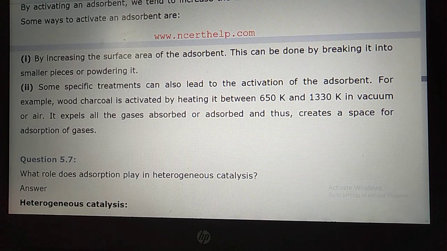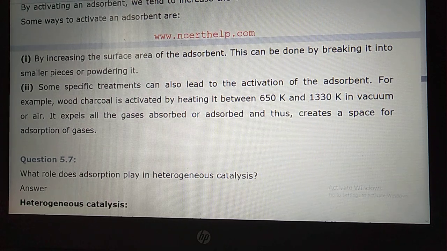Now the next point is some specific treatment can also lead to the activation of the adsorbent. For example, wood charcoal is activated by heating it between 650 Kelvin to 1330 Kelvin in vacuum or air. It expels all the adsorbed gases and thus creates a space for the adsorption of the gas.